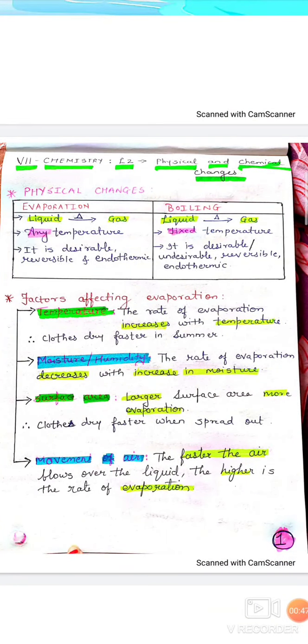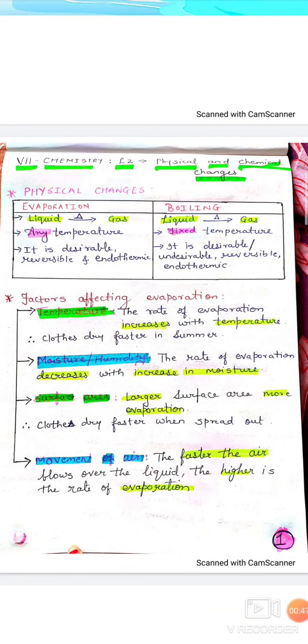Now, here is an example of sublimation. In this image you can see many different apparatus, like a china dish in which ammonium chloride powder is added. You will see an inverted funnel, a cotton plug, and a Bunsen burner. So what is exactly done over here? In a china dish, take some amount of ammonium chloride, then take a glass funnel, invert it on that china dish and seal its mouth using a cotton plug.